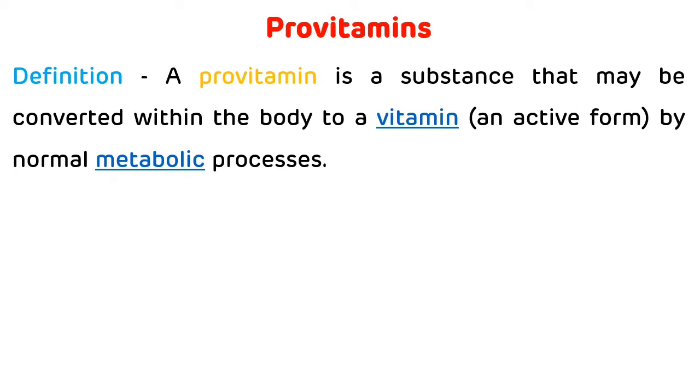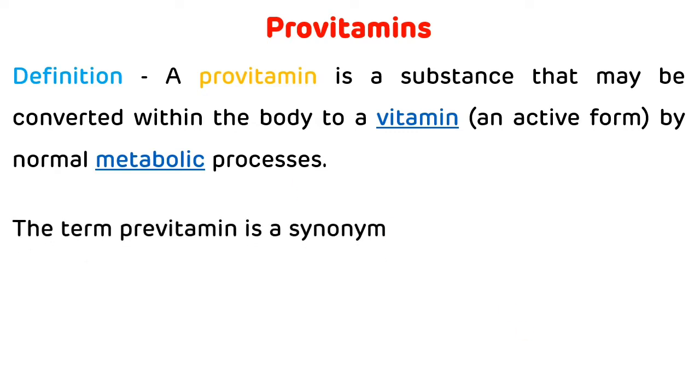First we will see the definition of provitamins. So a provitamin is a substance that may be converted within the body to a vitamin by normal metabolic processes, and they are also known as P vitamins. Now we will see examples of provitamins.